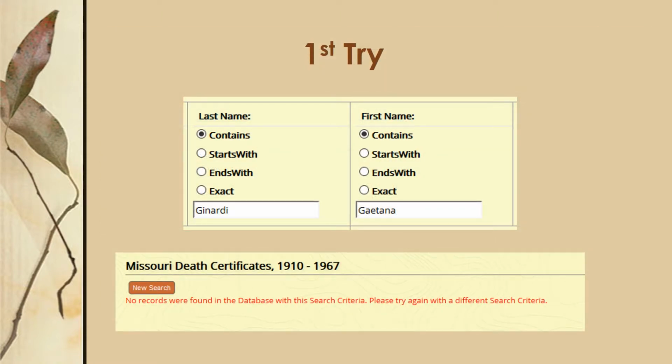Unfortunately, not every search goes as smoothly as the one for George. Here's an example of the first time I searched for my great-grandma, Gaetana Gennardi, a Sicilian immigrant. I typed in her last and first names, but when I clicked the orange search button, I got the note that no records were found in the database.